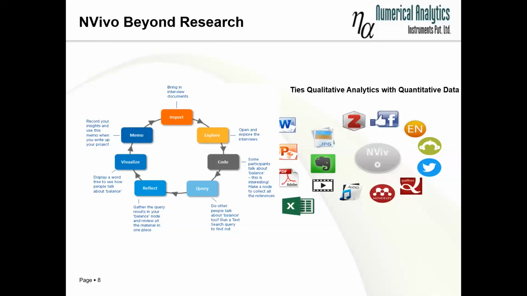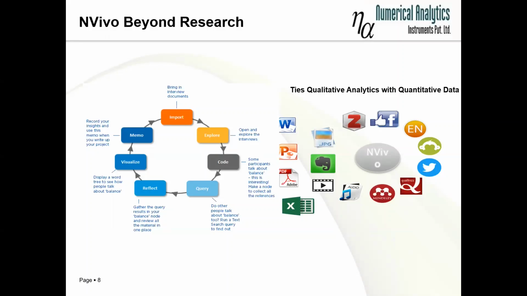We have around 6 to 7 queries inside NVivo, which help in exploring your data. Then we reflect on the findings using these queries, and we can visualize the results using different charts and techniques, like word clouds, cluster analysis, all kinds of visualization. And we can always add our insights using memos.